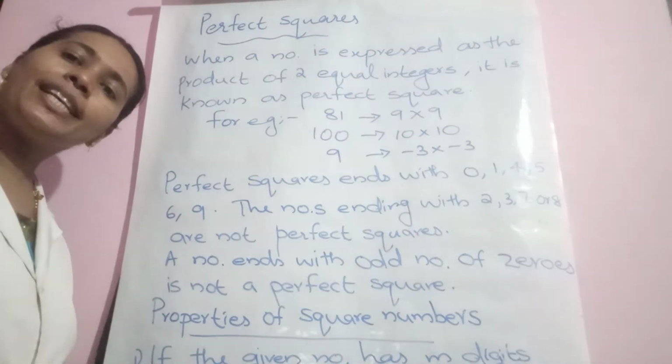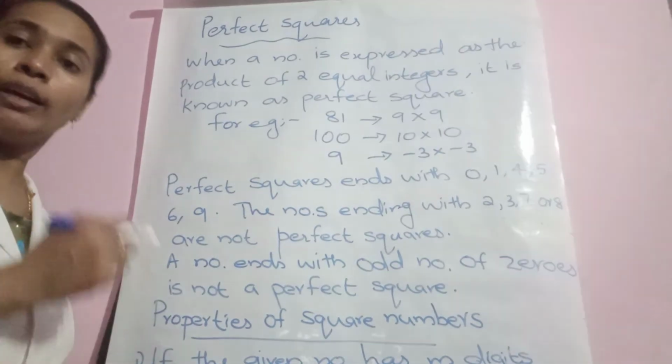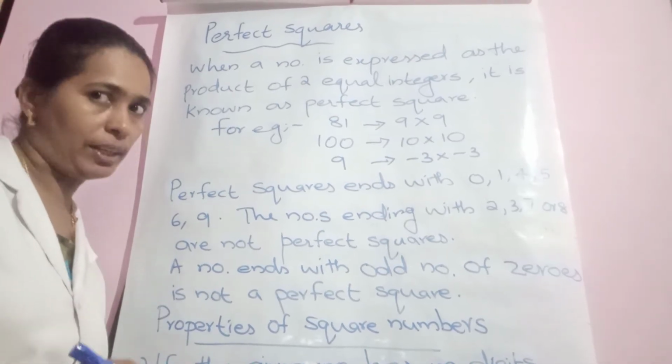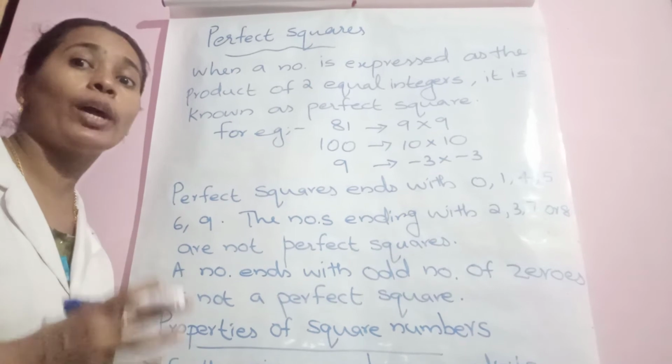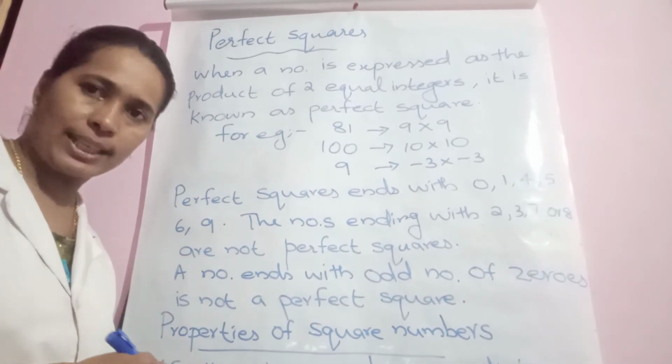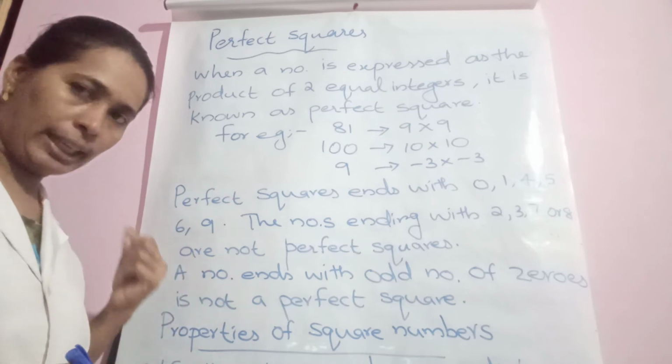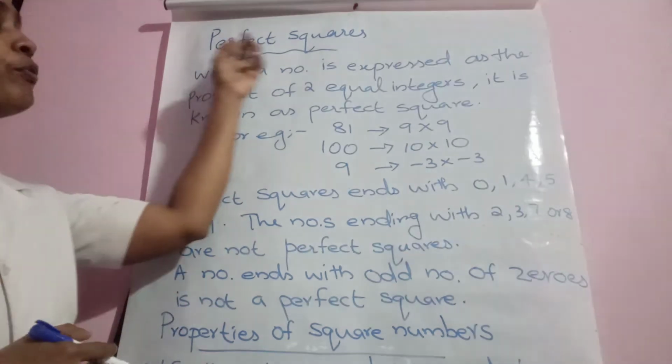Hi children, let us continue with our new chapter. We have already started squares and square roots, isn't it? Chapter 3, we have studied how to find the square of a number in the last class. Today we are going to study some properties. Okay, so first one, perfect squares.